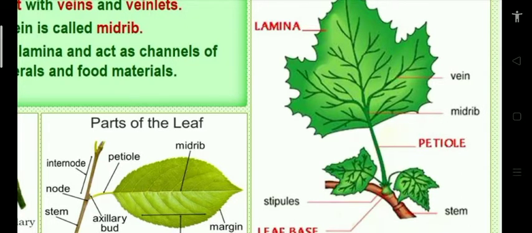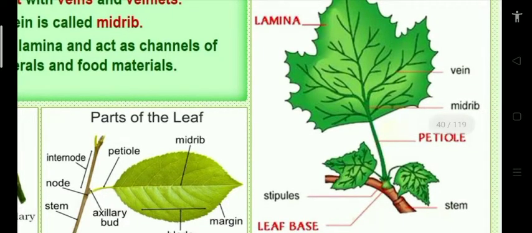Stipules also you observe in the diagram. Stipules are small leaf-like structures present around the leaf base. The arrangement of veins and veinlets gives a particular shape to the lamina. Not only that, veins and veinlets transport water, minerals and food material to other parts, because they have vascular bundles, xylem and phloem.